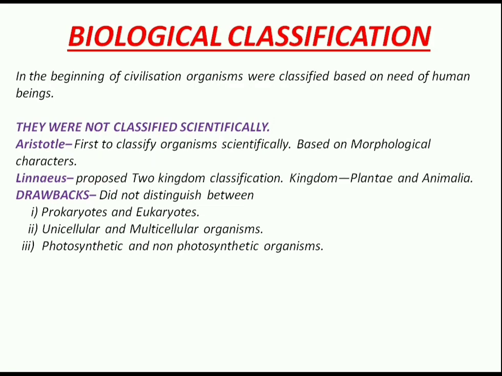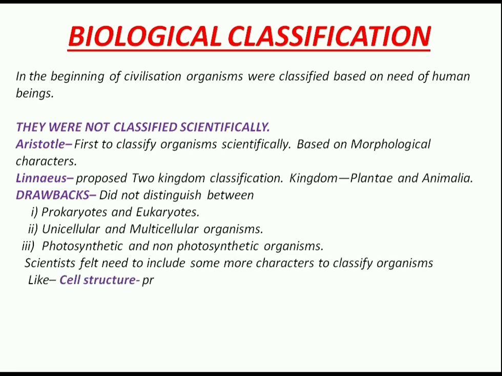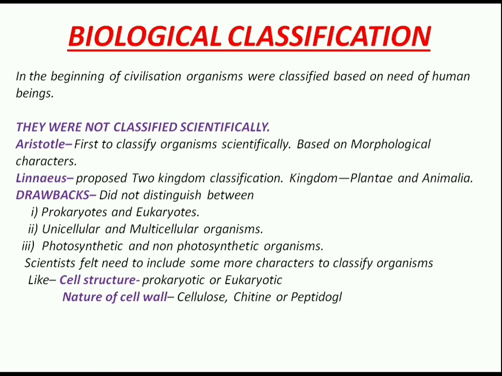Though the two kingdom classification was used for long, it was found inadequate. Scientists felt the need to include more characters like cell structure, that means the prokaryotic cell and eukaryotic cell were studied, and it was found there are great differences between these two types of cells in their structure. Nature of cell wall: whether the cell wall is made up of cellulose, chitin, peptidoglycan or some other component.